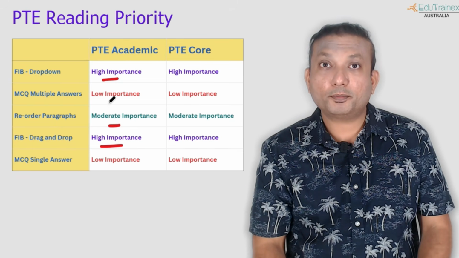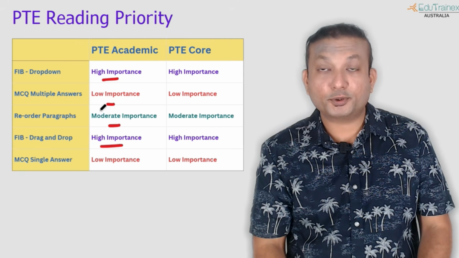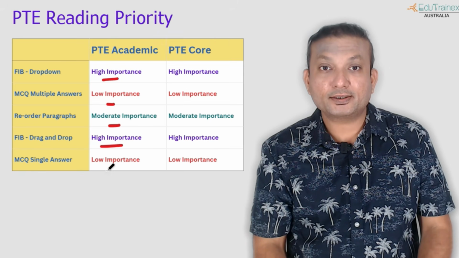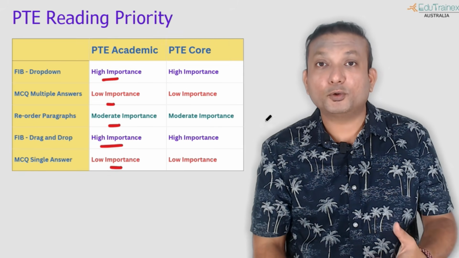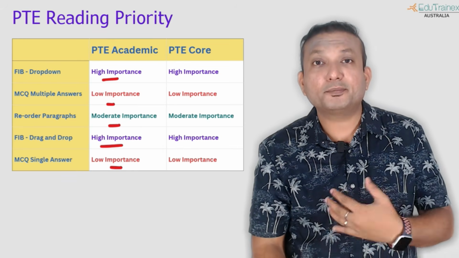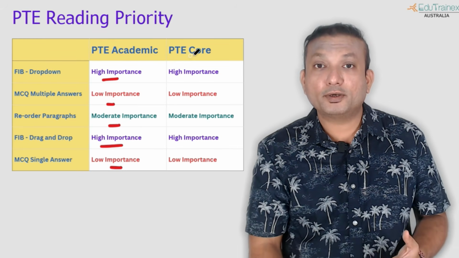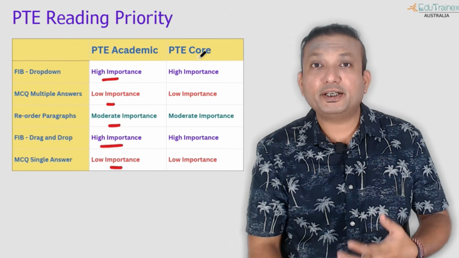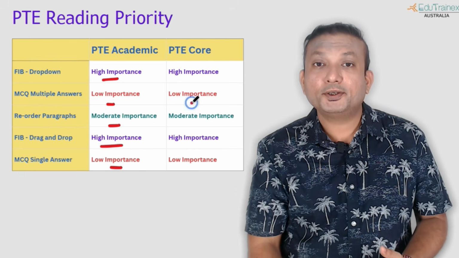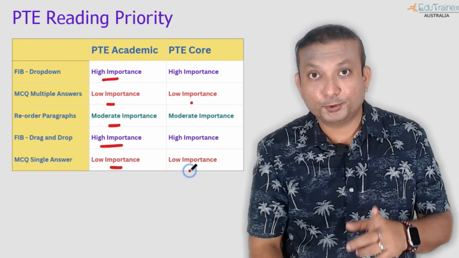You have to ignore the multiple choice questions. Multiple choice questions, single answer and multiple answer. Even in the exam, you have to ignore it. For academic, you just select something and move on, because there is not enough time, only 23, 24 minutes. Whereas in the PTE core exam, you get roughly 28, 29 minutes. Still, you have to do it quickly if you choose to do it.